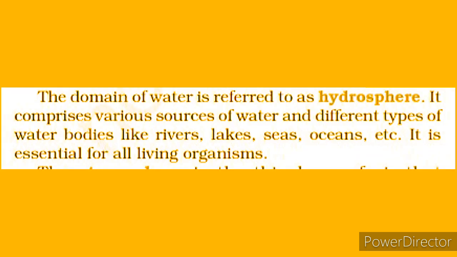Second domain is hydrosphere. Hydro word is taken from hydrogen, and the combination of hydrogen and oxygen, that is H2O, is known as water. So the domain of water on the earth is called hydrosphere. It comprises various sources of water and various water bodies. Next domain is atmosphere.